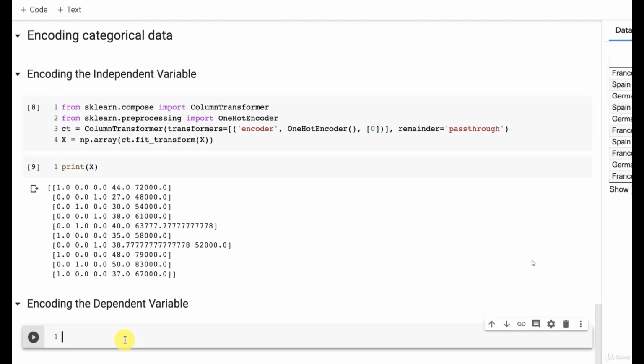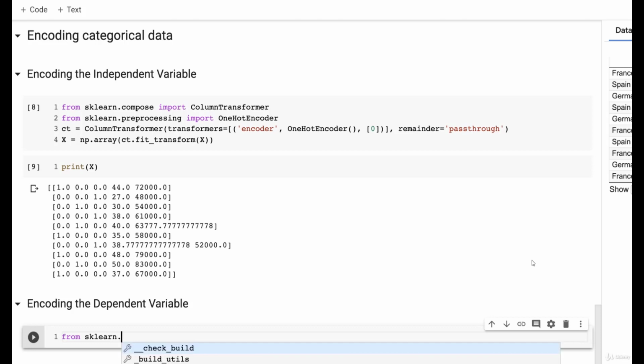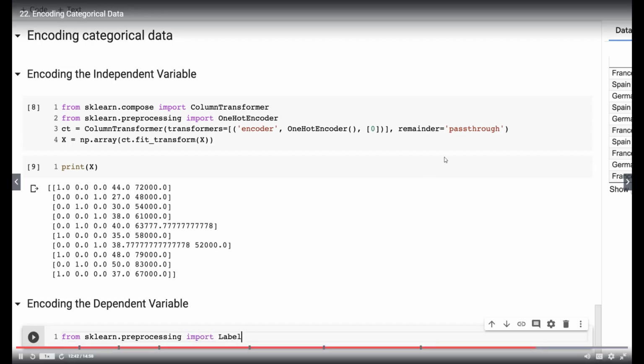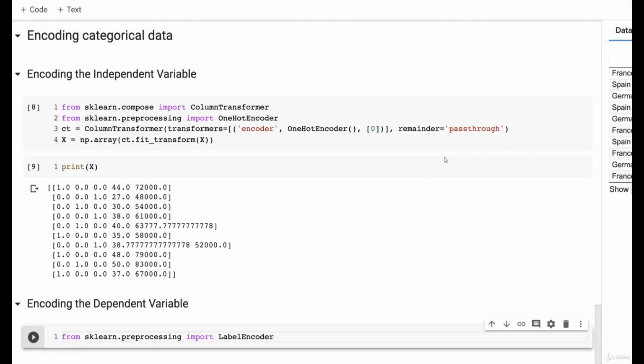So as we said, we're going to use the LabelEncoder class, which we get from the scikit-learn library again, from which we're going to call the preprocessing module, from which we're going to import, there we go, the LabelEncoder class.